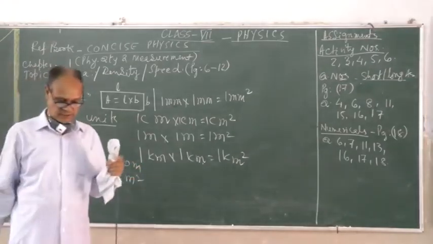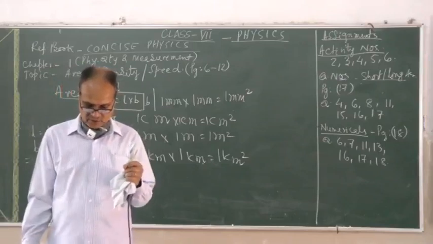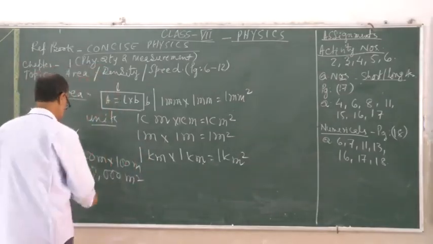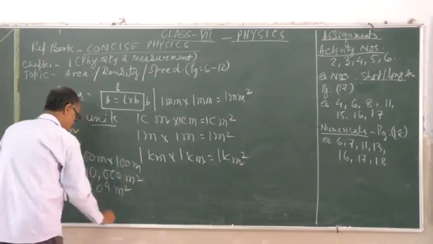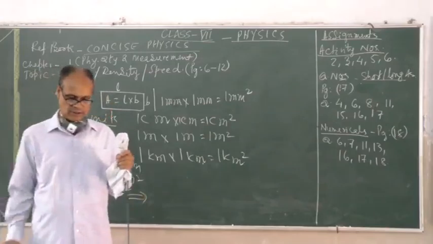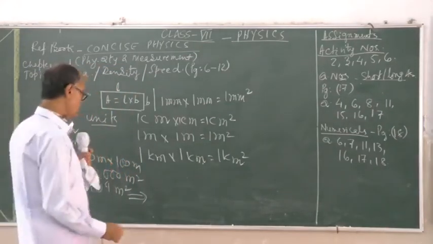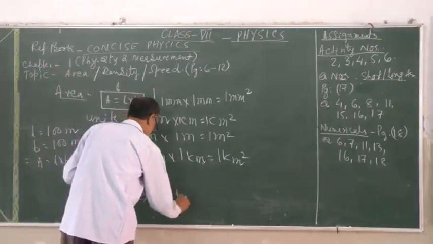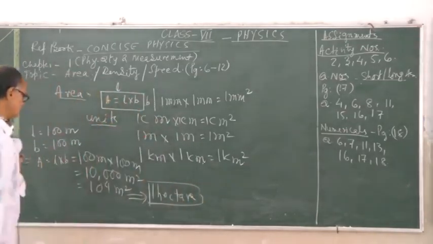Since this is quite a big unit, 10,000 meter square will be called 10 to the power 4. So this can be written in short as 10 to the power 4 meter square, and this is called 1 hectare. So it is a bigger unit.